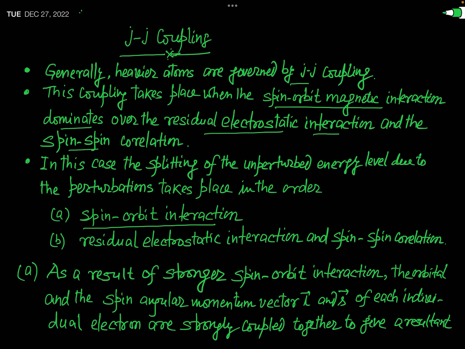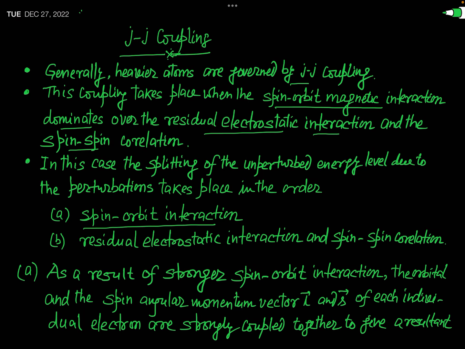During the spin orbit interaction, the orbital angular momentum vector L and the spin angular momentum vector S of individual electrons are added together vectorially and give the resultant angular momentum of the electron. In this way we get the total angular momentum of an electron by adding vectorially L and S.